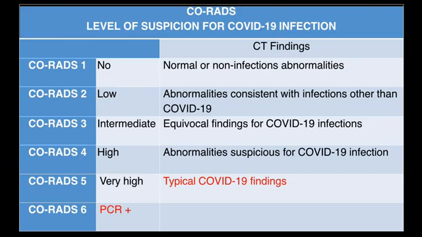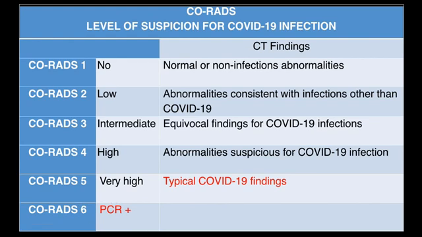So this is the CORADS scoring system, which is very simple. No findings, that is normal CT chest, low suspicion, intermediate suspicion, high and very high suspicion, which is nothing but typical COVID-19 chest imaging findings. And when the patient is PCR positive, then we label it as CORADS 6.